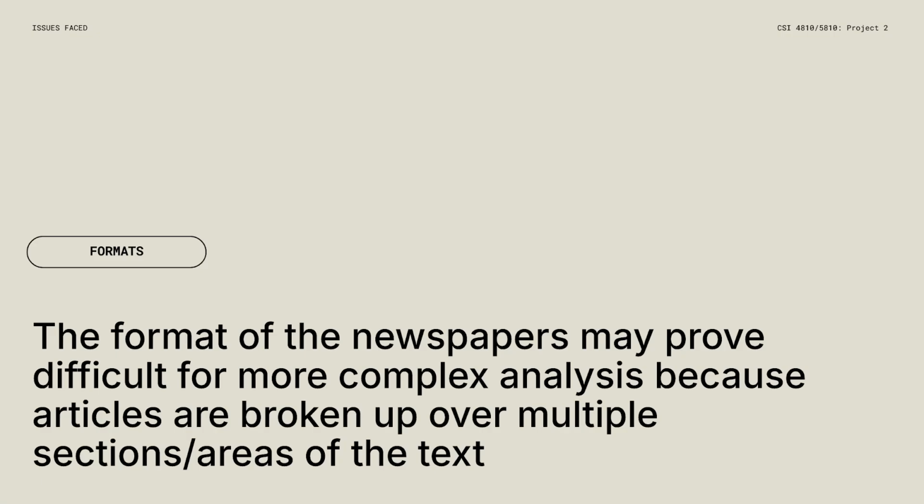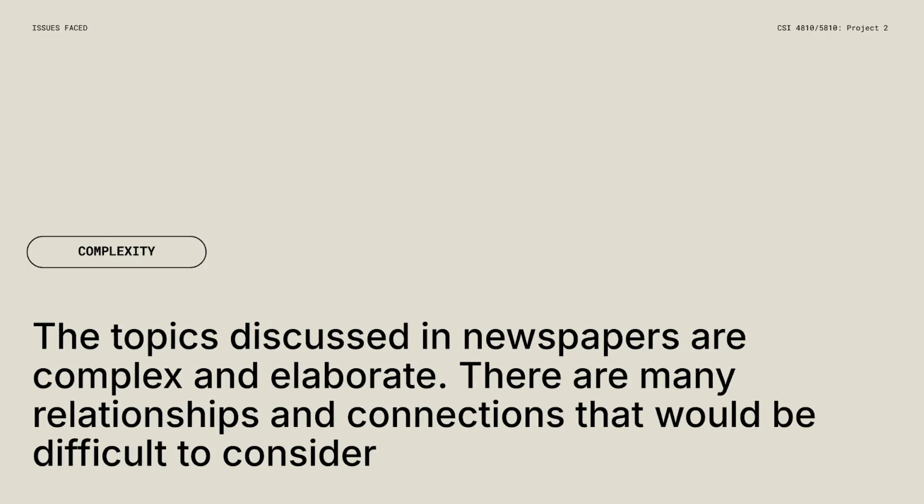The format of newspapers is also a challenge because articles in newspapers might have a paragraph introduction and then continue on another page. So associating these articles with each other can be difficult if going down the route of separating by article.